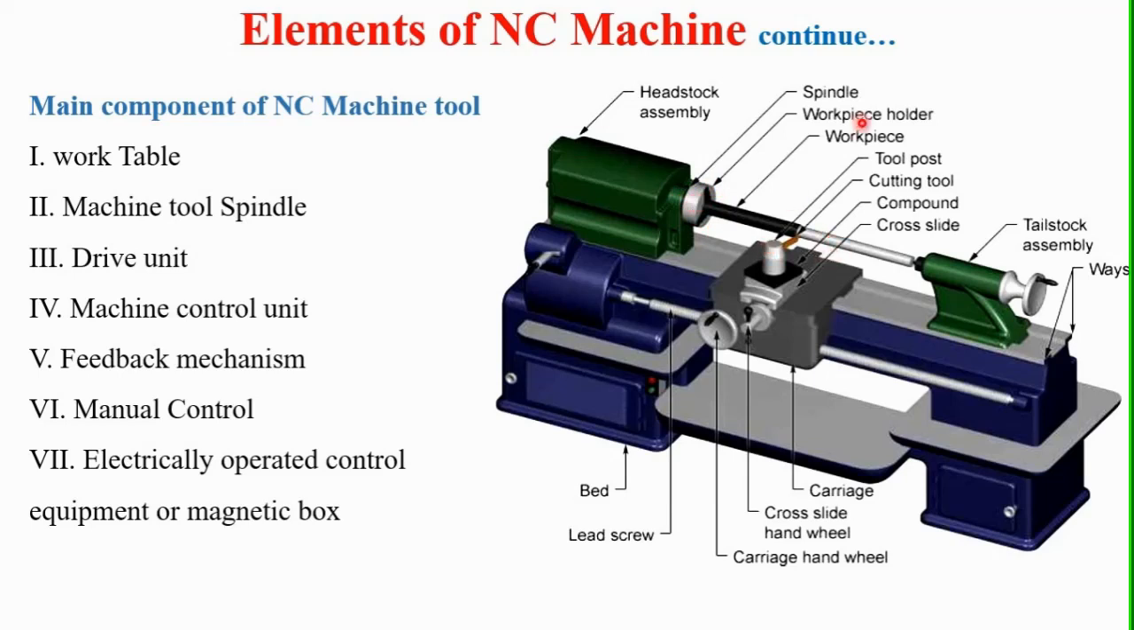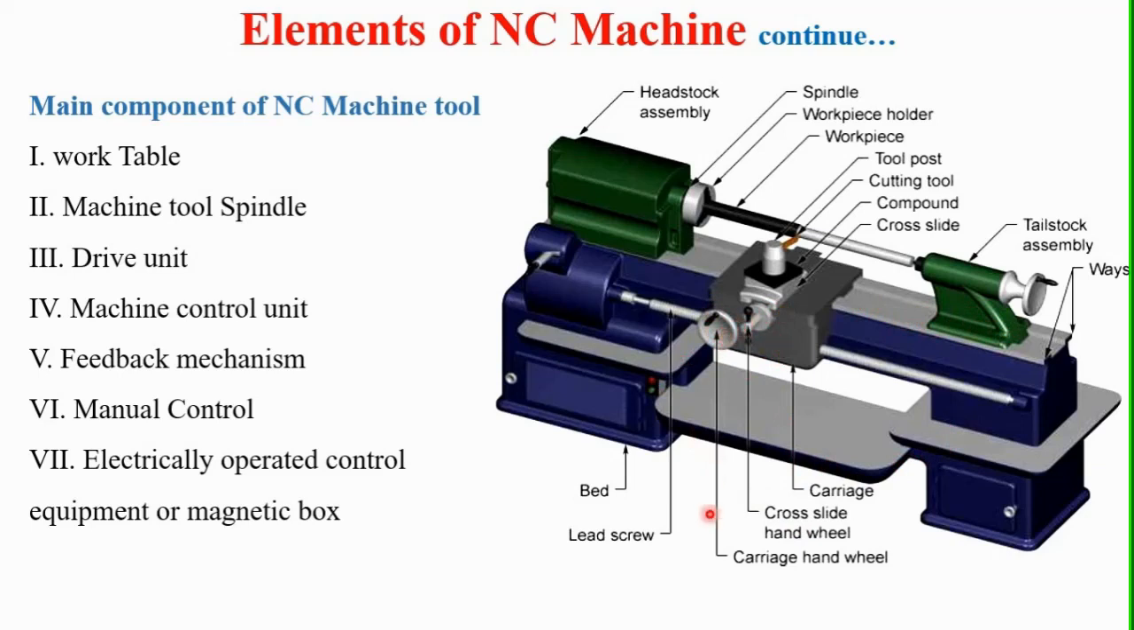Then this is the tool post where we can mount the various tools required. Then the cutting tool. Then the cross slide is also provided here, which moves in this perpendicular direction. Then this is the tailstock, which moves on these guideways. The guideways are provided to guide or move this tailstock assembly. Then this is the carriage, which is provided to hold this tool post assembly. Then the cross slide wheel is given here.